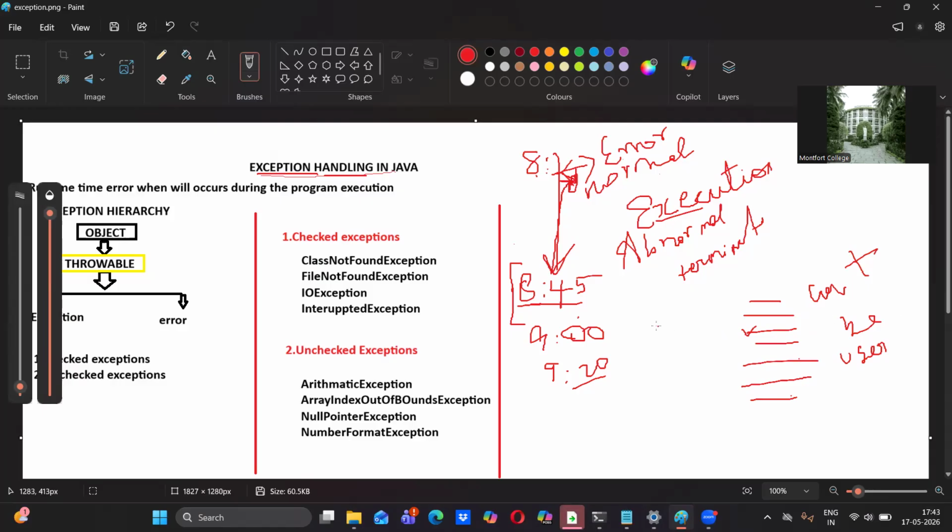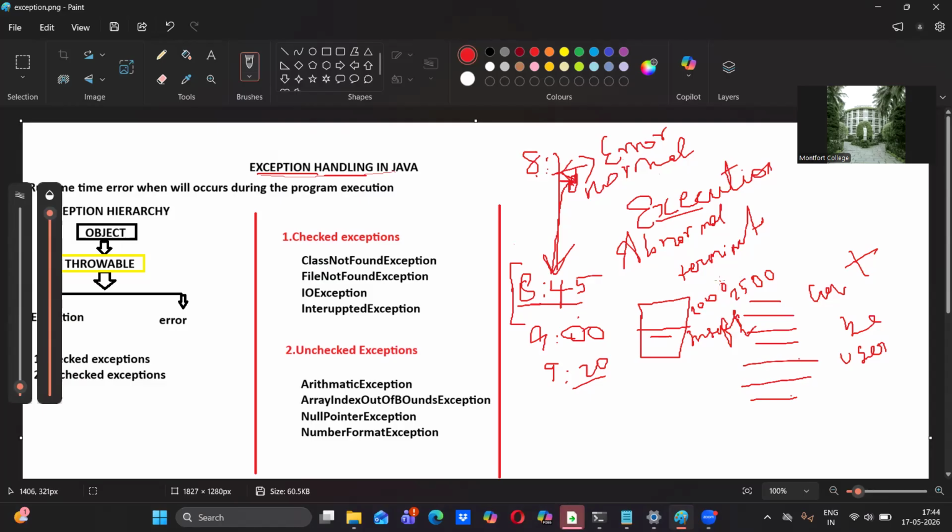For example, take an ATM machine, when you are trying to retrieve money from the ATM machine. For example, if only 2000 is there in your account, you are trying to withdraw 2500. In that moment, the ATM machine should be capable of giving a response if you are entering the wrong input. If the ATM machine responds properly, then no problem at all, which means the insufficient fund message it will display, that is the exception handling. You are making an error by entering the excess amount, that is 2,500 rupees, which is not in your account.